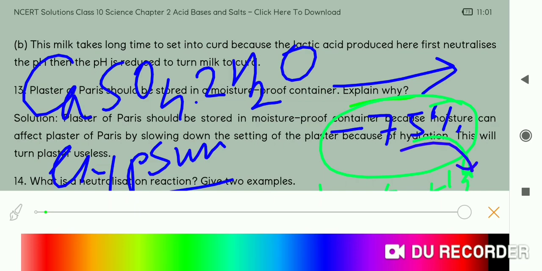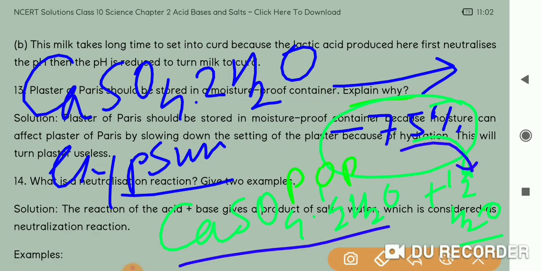उस कंडीशन में ये क्या हो जाता है? POP हो जाता है. Now this POP has a capacity to absorb the water and again become gypsum, and gypsum is hard. So if this gypsum, or this calcium sulfate dihydrate, CaSO4 2H2O, is already formed in that container, suppose from the market only, when you are bringing it, the POP is already converted into gypsum, it will be useless because it has already regained the water which it lost during processing.